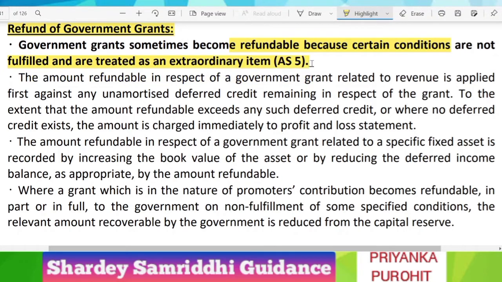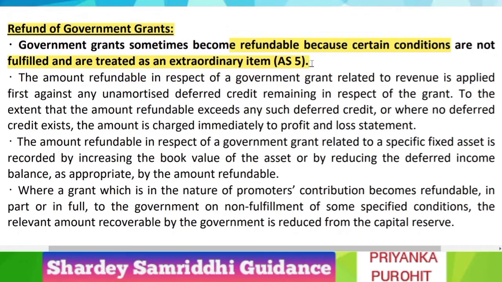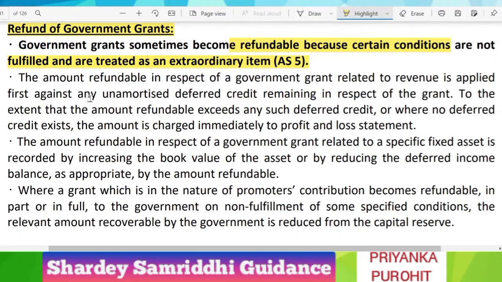So whenever a grant is refundable, you have to show it, treat it as an extraordinary item by following Accounting Standard 5. The amount refundable in respect of government grant related to revenue is applied first against any unamortized deferred credit remaining in respect of the grant. To the extent that the amount refundable exceeds any such deferred credit, or where no deferred credit exists, the amount is charged immediately to the P&L.